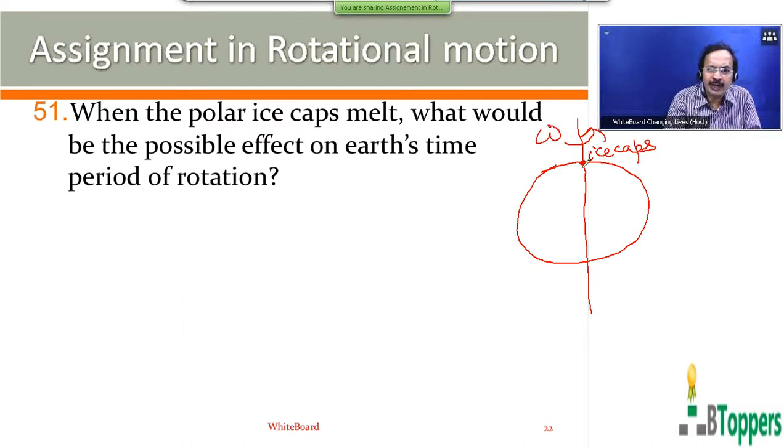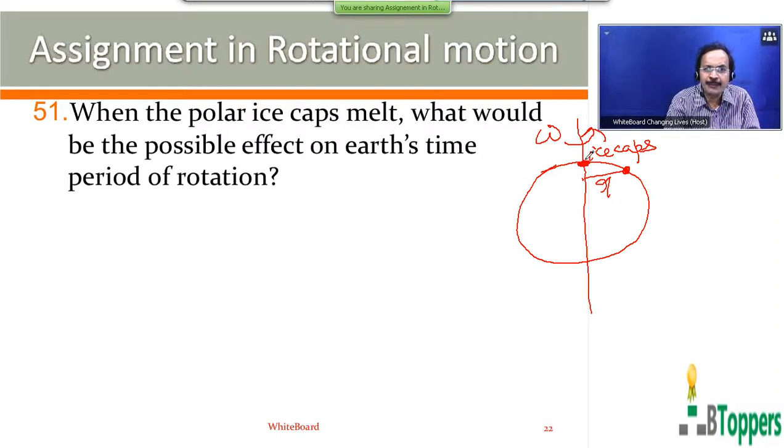So when polar ice caps melt to form water, the mass of this water will be shifted to a larger distance from the axis of rotation.